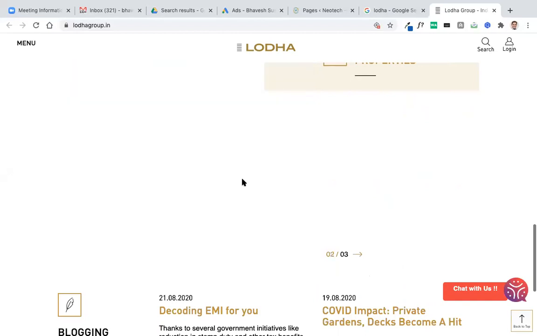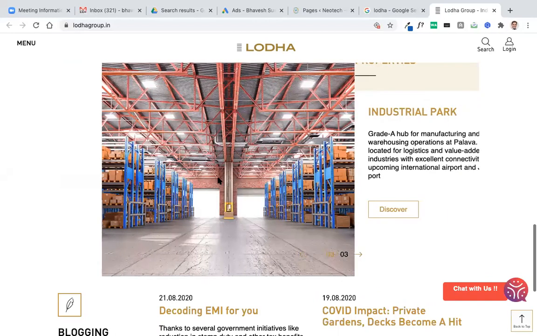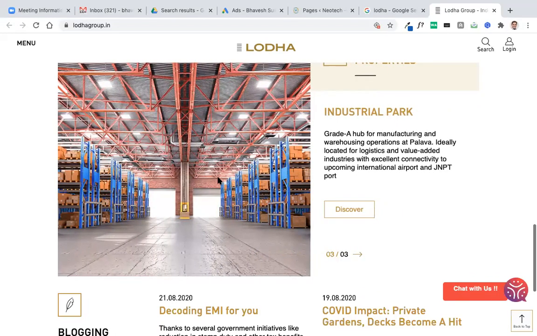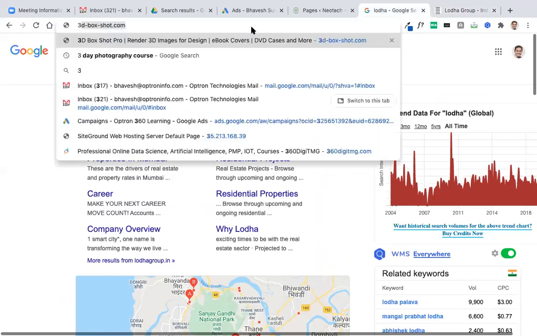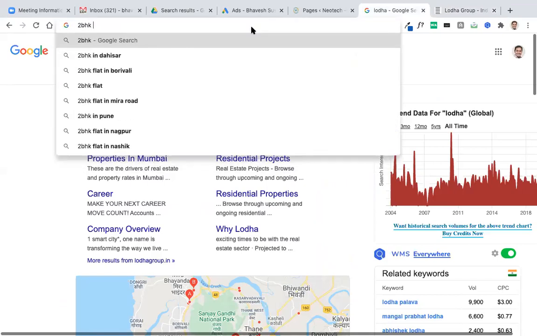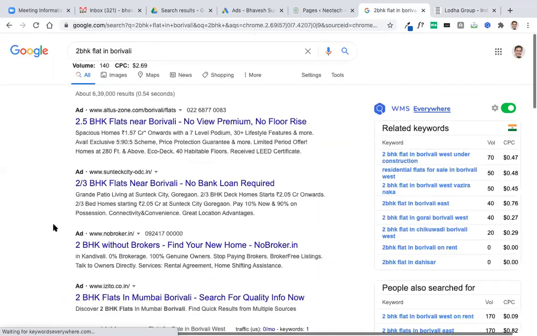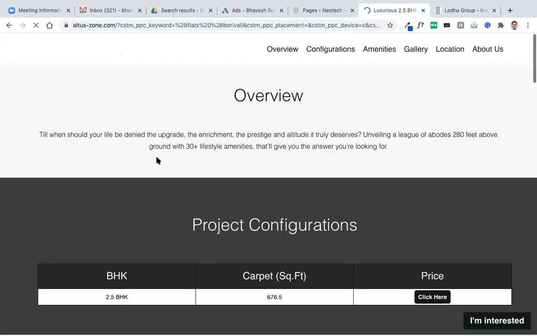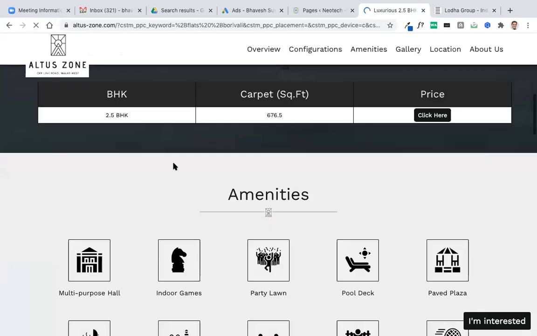Now selling it through search is also possible. When people search for 2 BHK flat, 1 BHK flat, upcoming projects, residential project, etc., then search ads will work for real estate. When they search for 2 BHK flat, let us say 2 BHK flat in Borivali, see these ads are coming here. And we can get clicks on our website for real estate purposes.